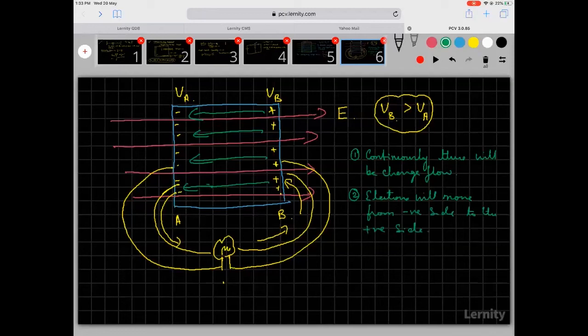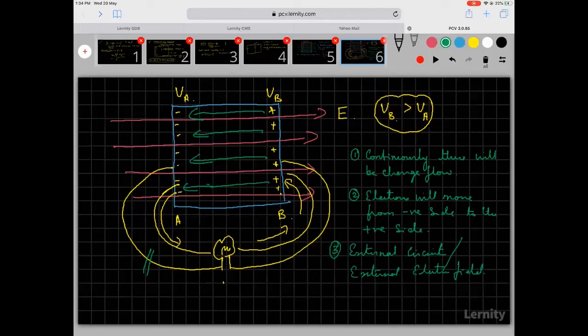So the moment there are two things. It's not just the electric field. First, the circuit has to be there. So as long as the external circuit is there, as long as the external electric field is there, the charge will move from one side to the other side.